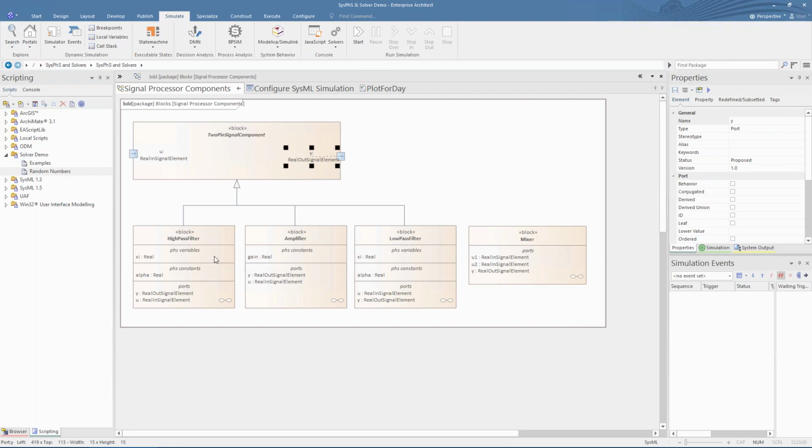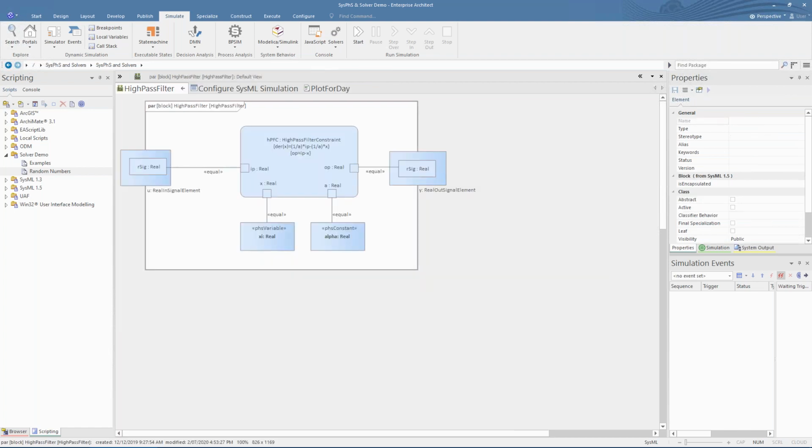If we look at the high-pass filter, we see it has one SysFIS variable and one constant, giving a consistent visual indication of the variable types. We can see the variable is using the new stereotype PHS variable. If we drill down into the internals of the high-pass filter, we see a parametric diagram detailing the equations that govern the filter. For signal flow models, the equations have a single output on the left-hand side or a single derivative of an internal variable.